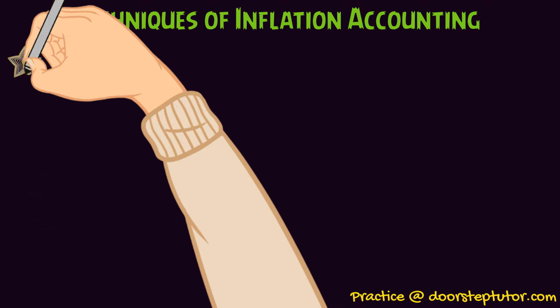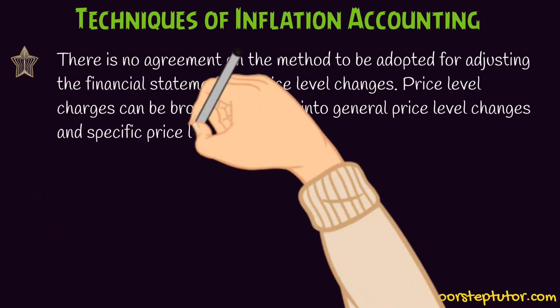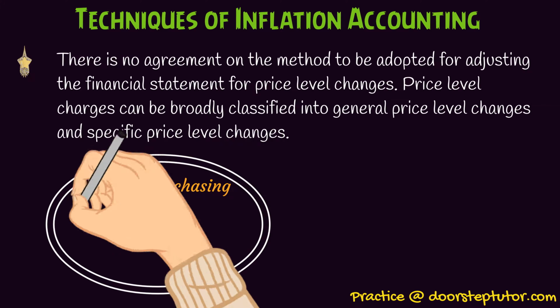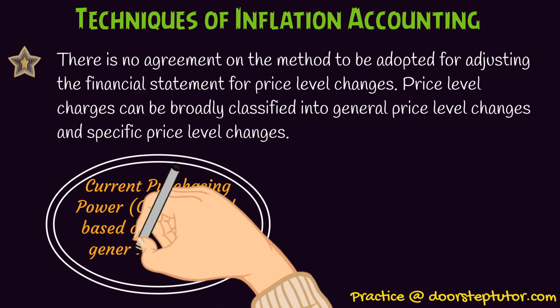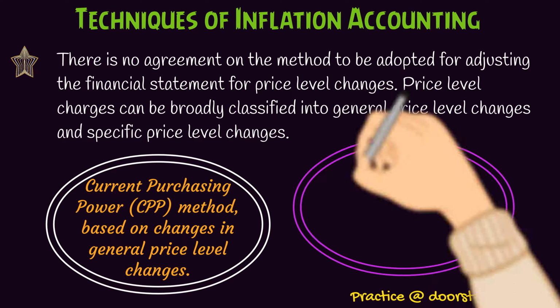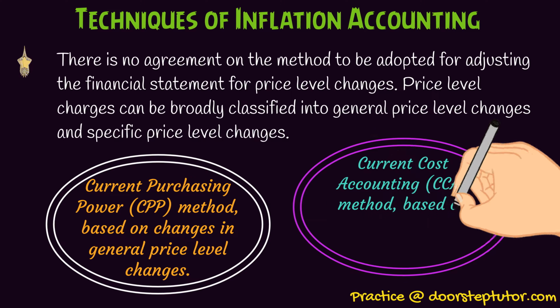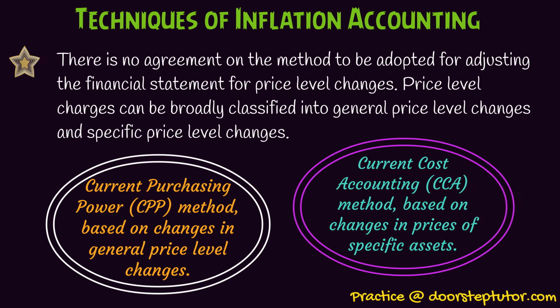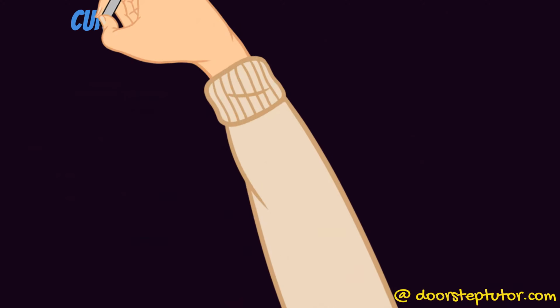Next is techniques of inflation accounting. There are two techniques of inflation accounting. The first one is the current purchasing power method, and this method is based on changes in the general price level. The next is the current cost accounting method, which is based on changes in prices of specific assets. Fine. Now let us learn in detail what the current purchasing power method is. Under the current purchasing power method, any established and approved general price index is used to convert the values of various items in the balance sheet and profit and loss account.